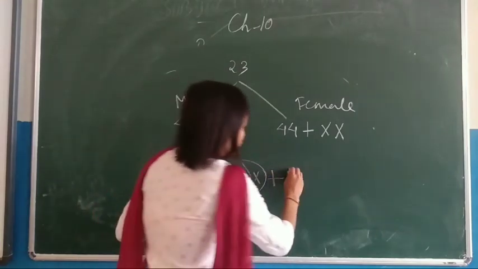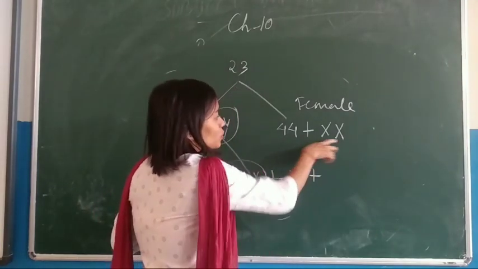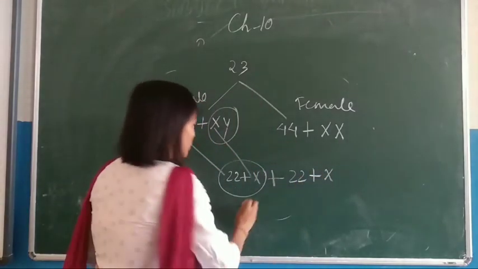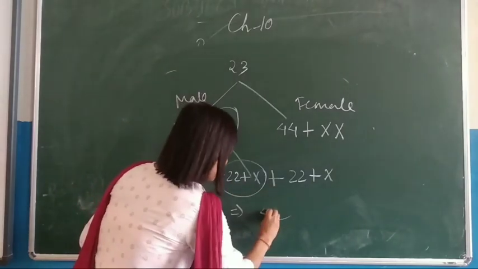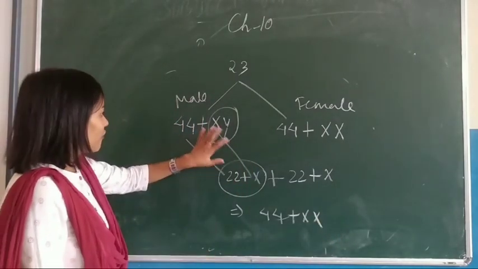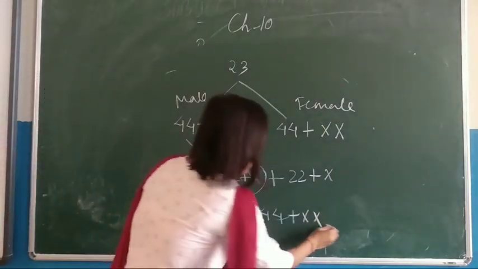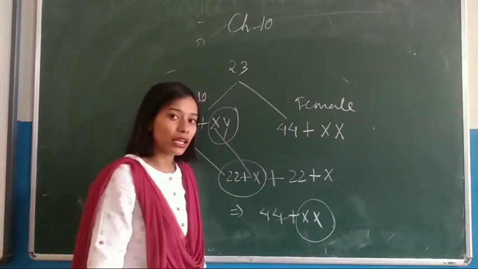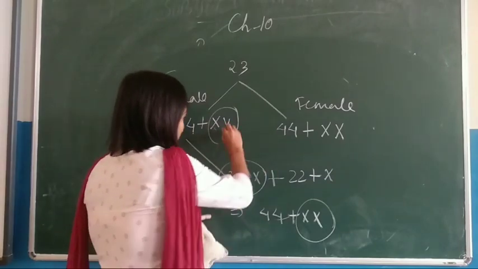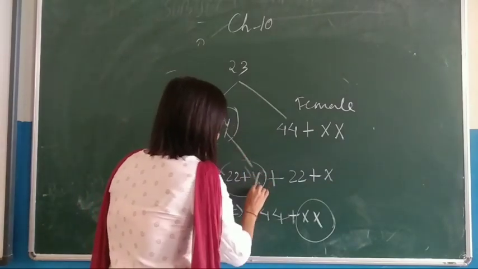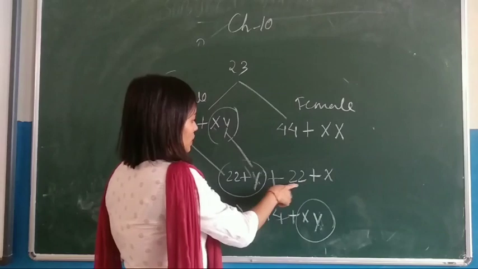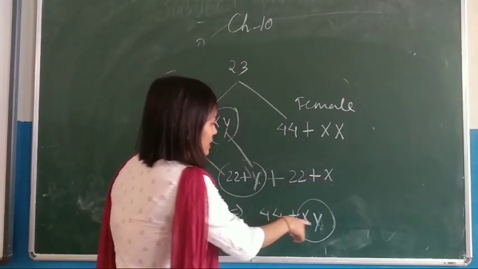Now in the mother, both are X, so any X will come here. The number becomes 22 plus 22, that is 44 plus X. If from the father's side this X comes here, then the child will be a girl, female. In case Y comes here instead of X, it will be 22 plus Y plus 22 plus X, that is 44 plus XY.